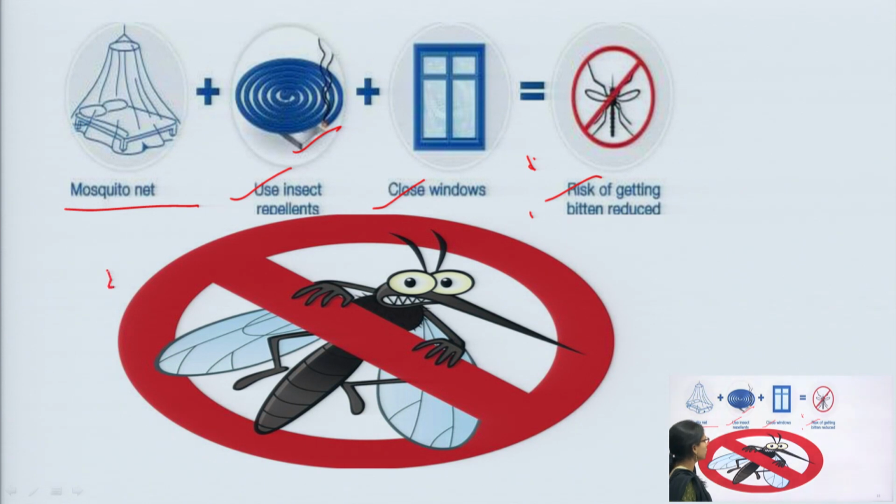First, use the mosquito net, use insect repellents, close the windows, and the risk of getting bitten is reduced. The sum of these three is equal to the reduced risk of getting bitten. If we use these three, then we can control or prevent malaria.